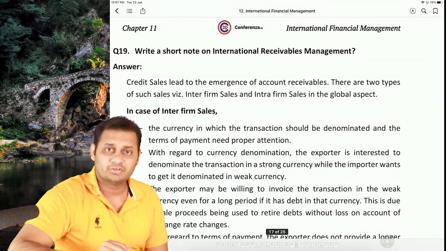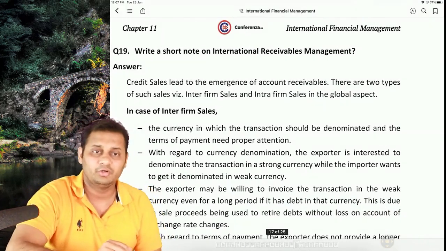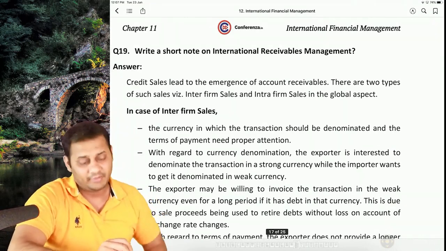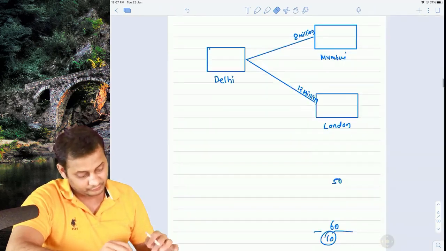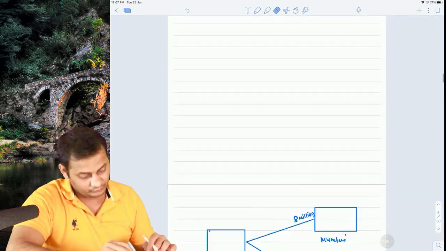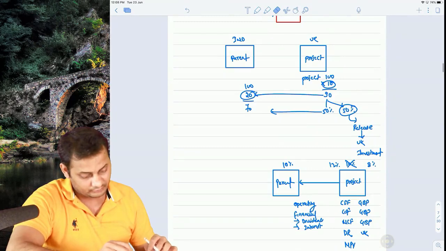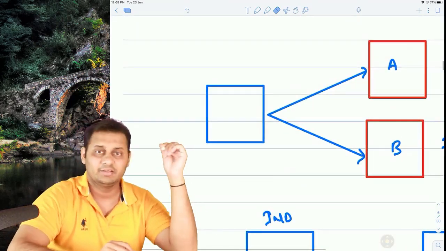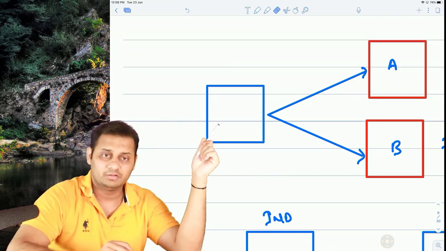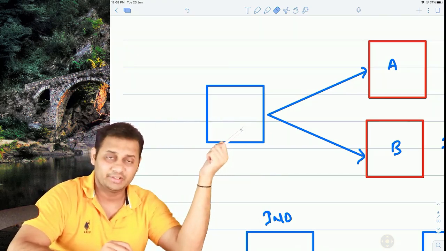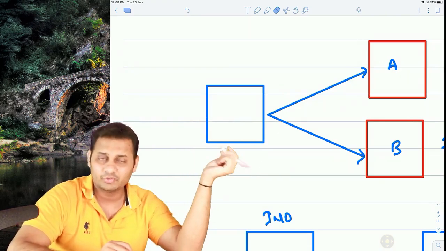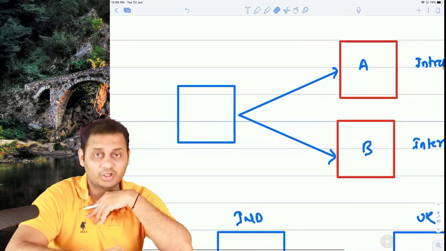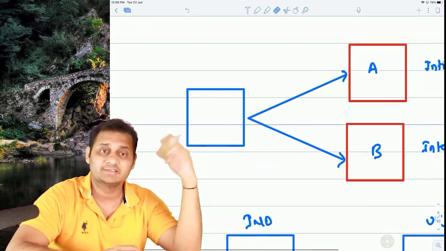The last question was a note on international receivables management. It might happen that we are selling goods internationally, exporting to company A, and also to company B. But company A is our own company, a subsidiary.